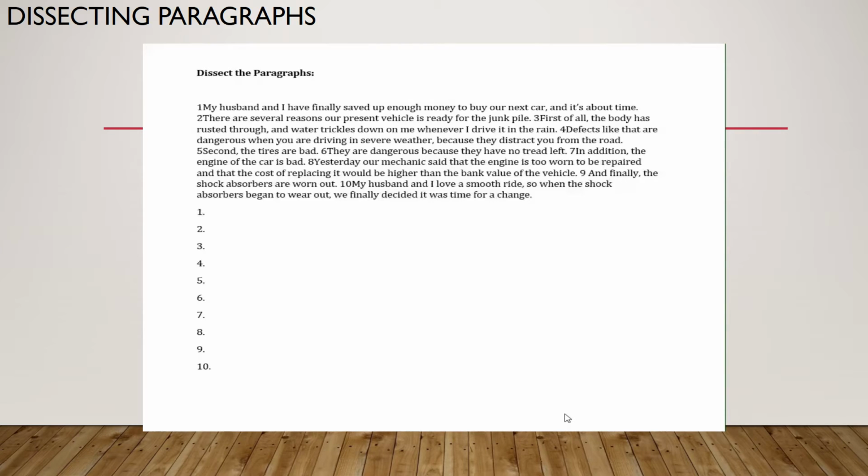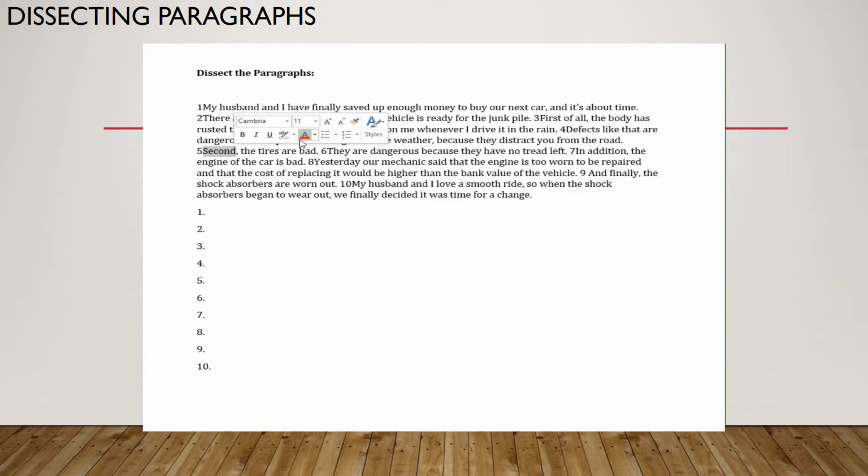Let us dissect these paragraphs. What we're going to do, we're going to look at each sentence and determine whether or not each sentence is a main idea, major detail, or minor detail. So let's read this first paragraph. My husband and I have finally saved up enough money to buy our next car, and it's about time. There are several reasons our present vehicle is ready for the junk pile. First of all, the body has rusted through, and water trickles down on me whenever I drive it in the rain. Defects like that are dangerous when you're driving in severe weather because they distract you from the road.